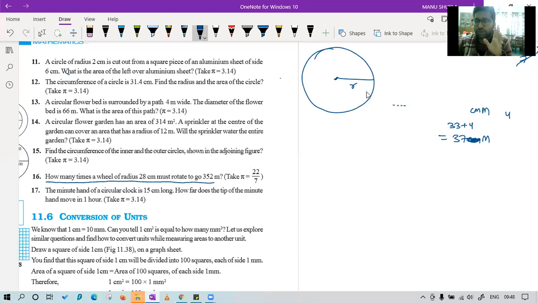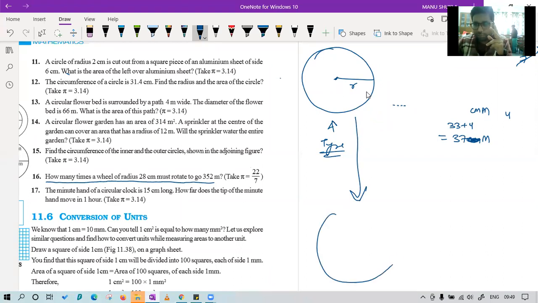Anyone? Try to understand: if this is your cycle's tire and you pedal it, in one revolution of this tire, what distance will it cover? Very good, Bunny. Yes, Tushita, very good. Others, please tell. Okay, Ellen, fine. It is your circumference.